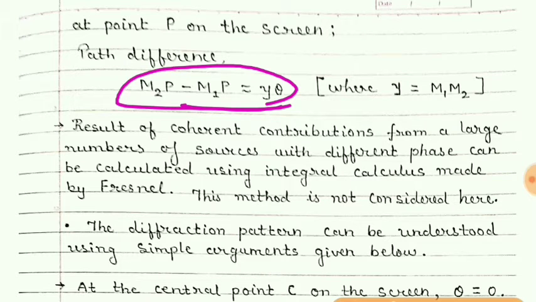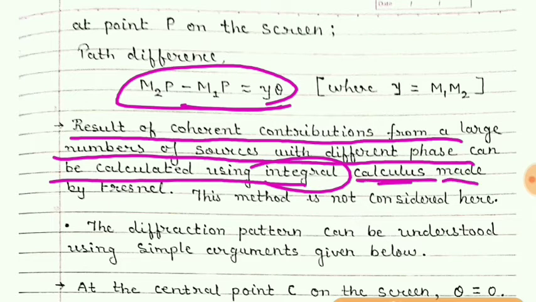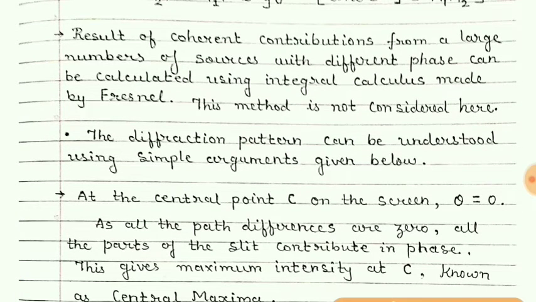Now students, the result of coherent contribution from a large number of sources with different phase can be calculated using integral calculation made by the scientist named Fresnel. This method is not considered here because that type of calculation is not given in our textbook. So here we will understand this diffraction pattern with the help of simple arguments which are given here.